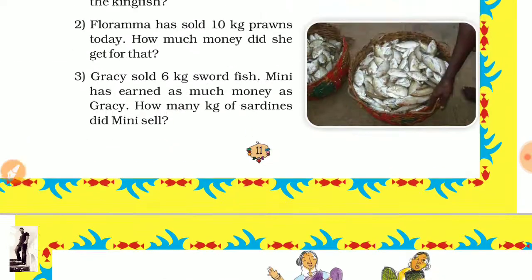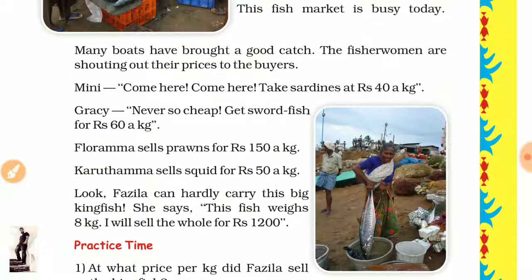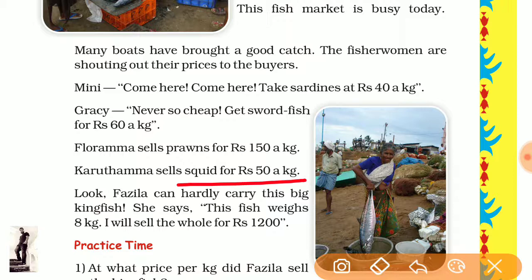Now come to the statement. Look here, the price of squid, and the price of prawn. How many rupees do we have for squid? 25 rupees.